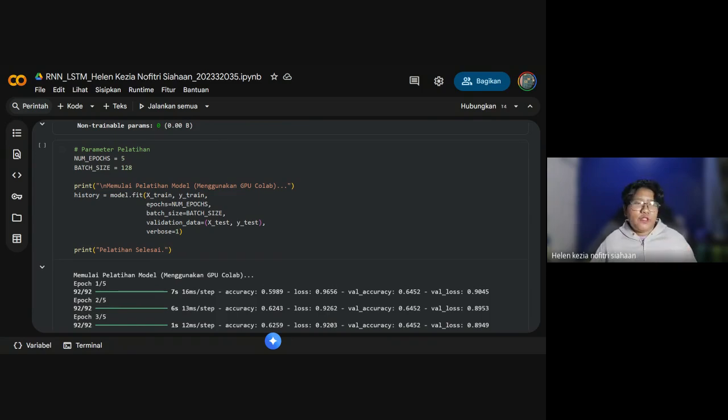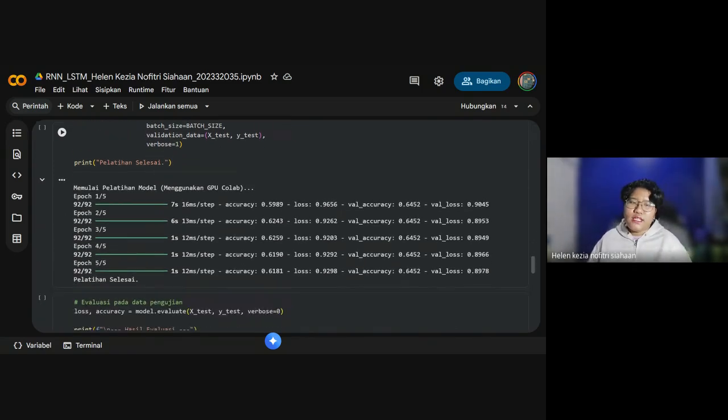We go into the training of the model, and here we have 5 epochs, a batch size of 128, and we're using the Adam optimizer and categorical cross entropy. After running that, we print out the results and see the epochs here.